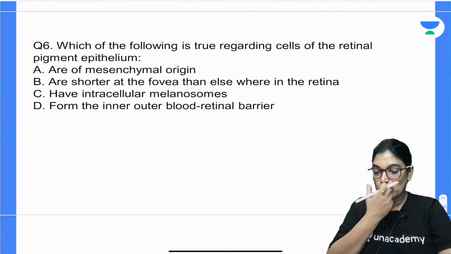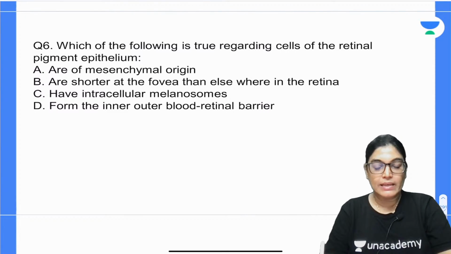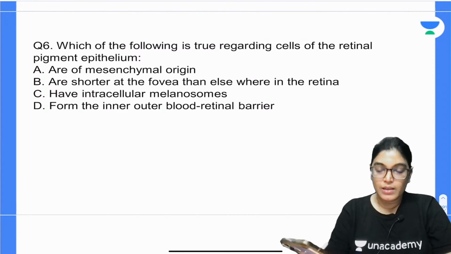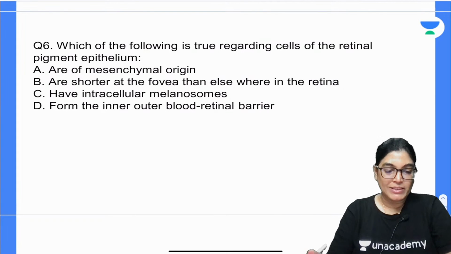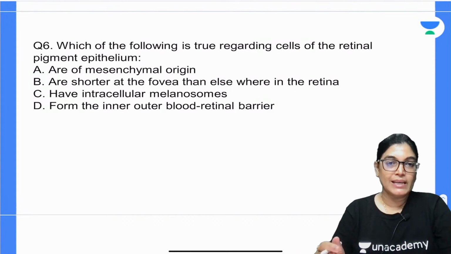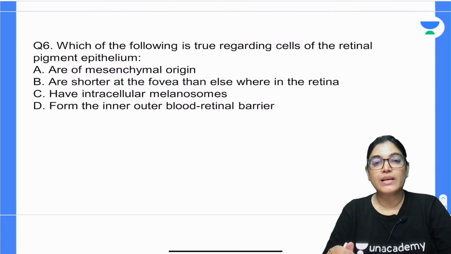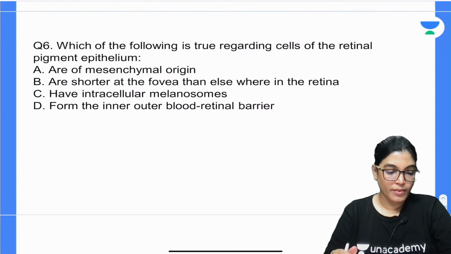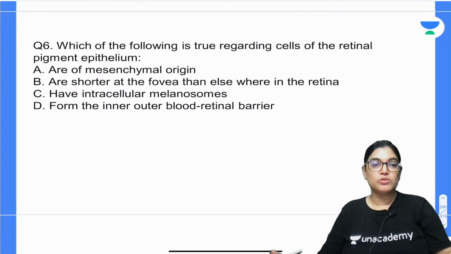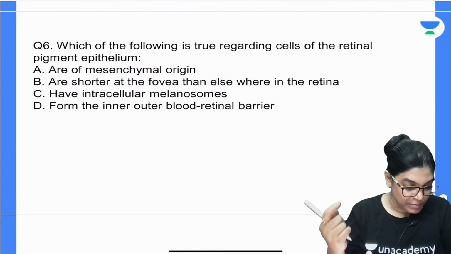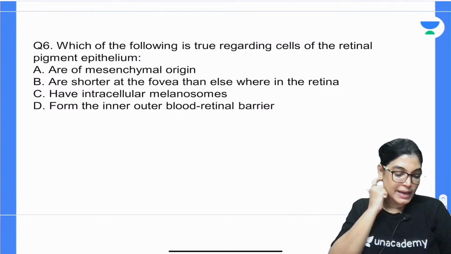Which of the following is true regarding the cells of retinal pigment epithelium? The retinal pigment epithelium is mesenchymal in origin, is shorter at the fovea than elsewhere in the retina, has intercellular melanosomes, forms the inner and outer blood retinal barrier. Only one statement is true about retinal pigment epithelium and you have to give me the correct answer.